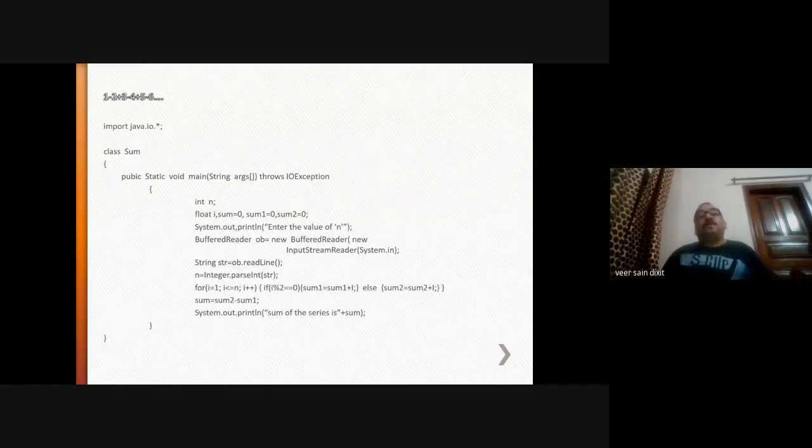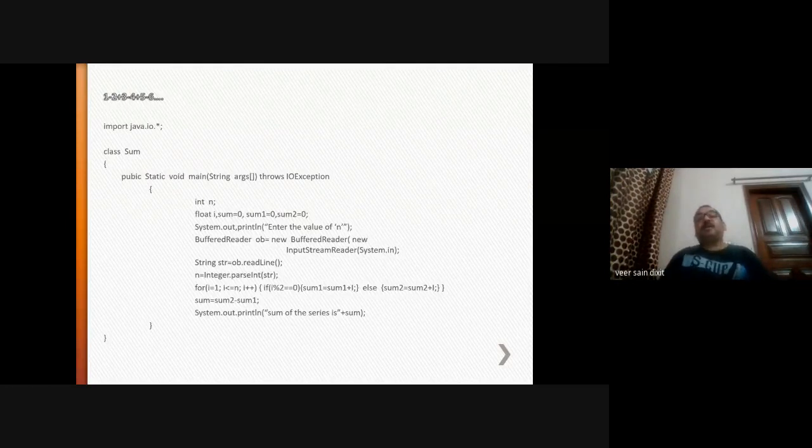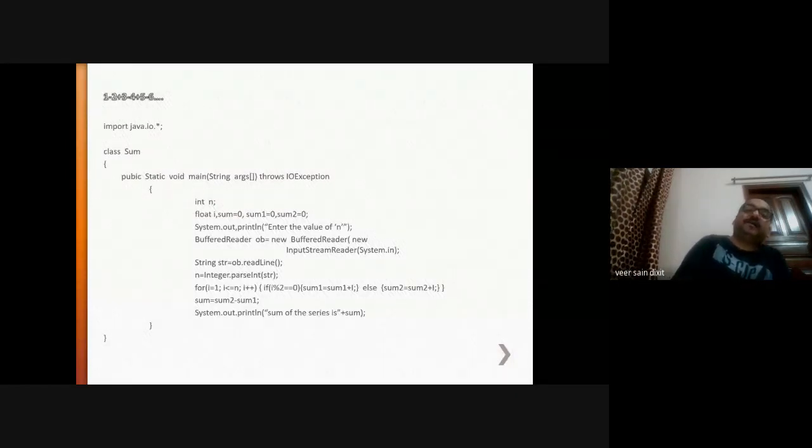This is one beautiful use of the static keyword in the Java programming language. If without an object you want to call any function, then you will have to prefix that function with the static keyword. Right? Another use of static in Java is that it is used for class variables. For example, in any class, if a variable is of type static, it means that it is shareable among all the objects. These are the two uses of static. So here the use of static is the first one: without creating any object, you are calling the main function.